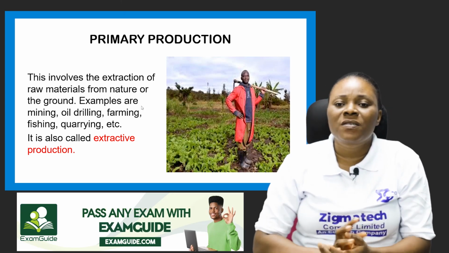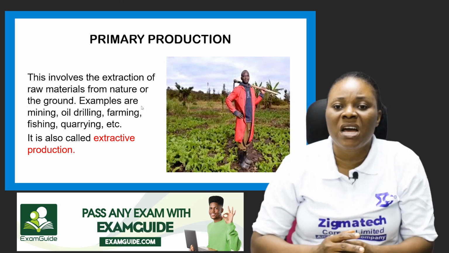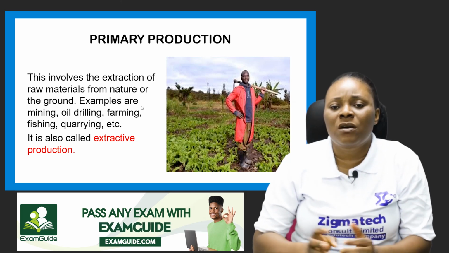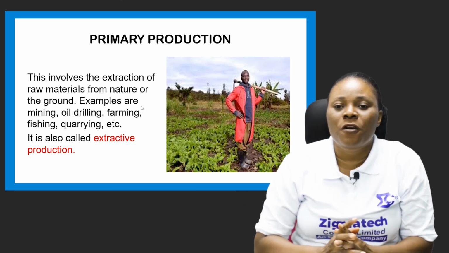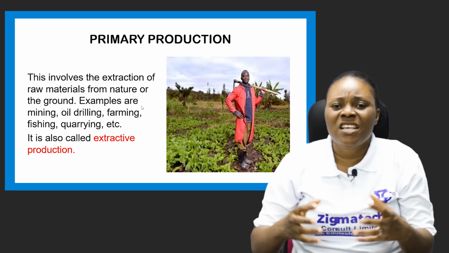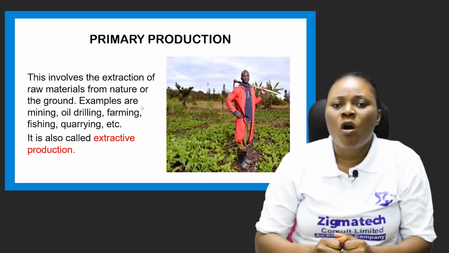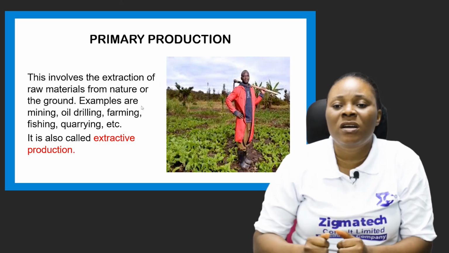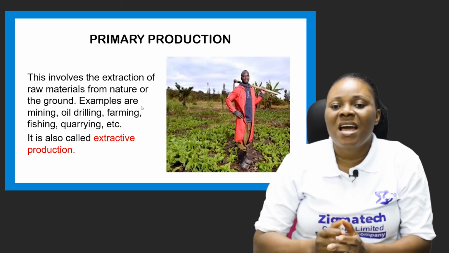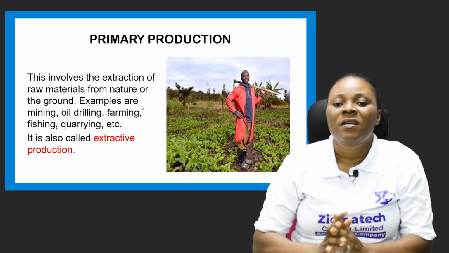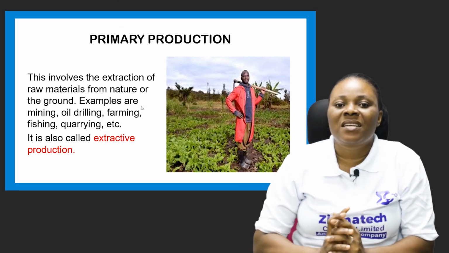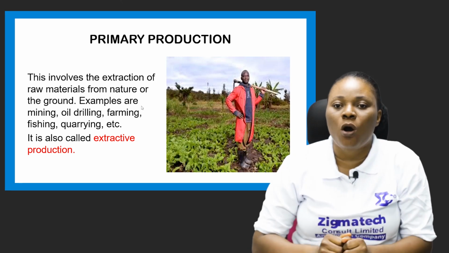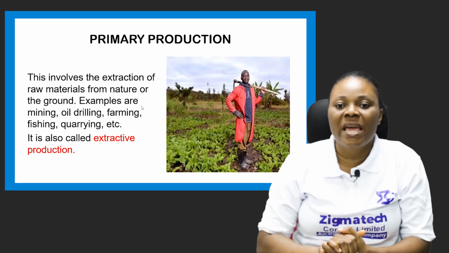Primary stage involves the extraction of raw materials from nature or from the ground, either from water or from the soil. The extraction, the bringing out of raw materials from nature, that is things created by God, they are all around us, either on the soil or in water. These are the things brought out for production to take place.